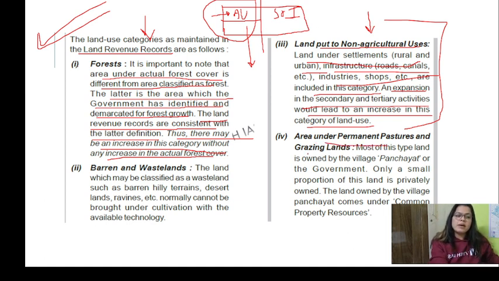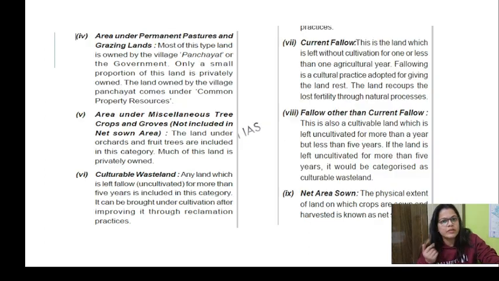Area under permanent pastures and grazing land, again, is owned by panchayats or the government, and only a small proportion of this land is privately owned. Basically, this comes under common property resources of the government. Chara, you must have heard. Why am I using these Hindi words? Because many of you will be working for the government, where you can link Hindi words directly.